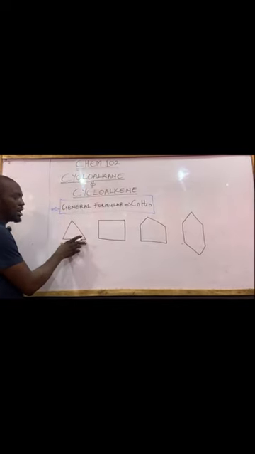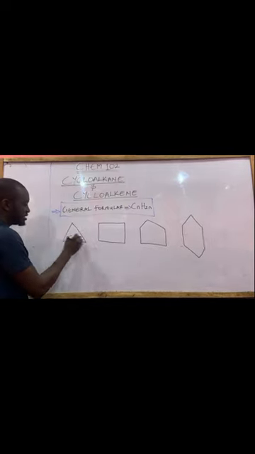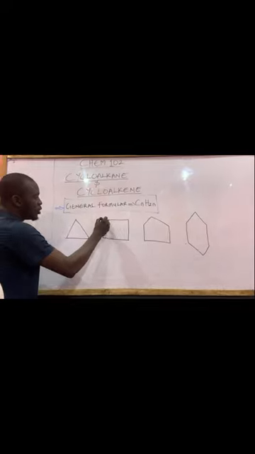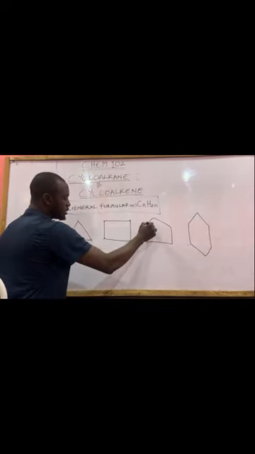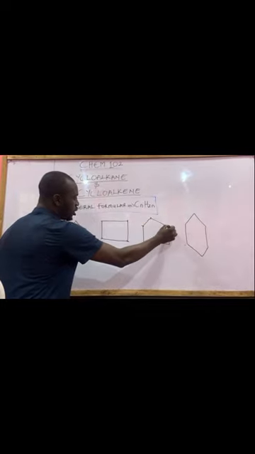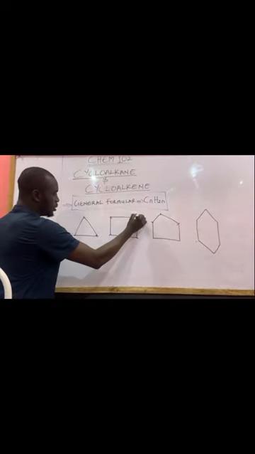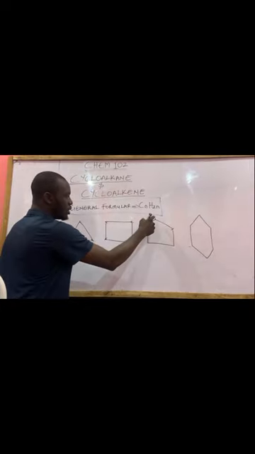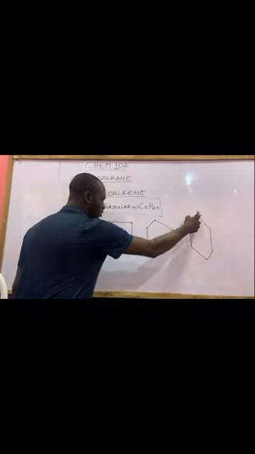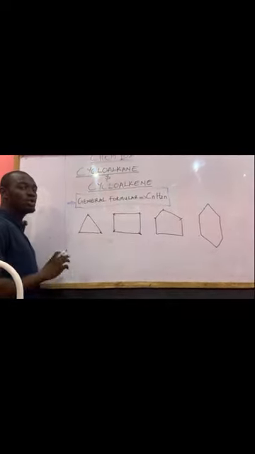Now if you watch this triangle shape, we say that the edges are a symbol of carbon. For example, here we have carbon, carbon, carbon, carbon, carbon, carbon. So here you have 1, 2, 3; 1, 2, 3, 4; 1, 2, 3, 4, 5; 1, 2, 3, 4, 5, 6. So this is how the cycloalkane looks.